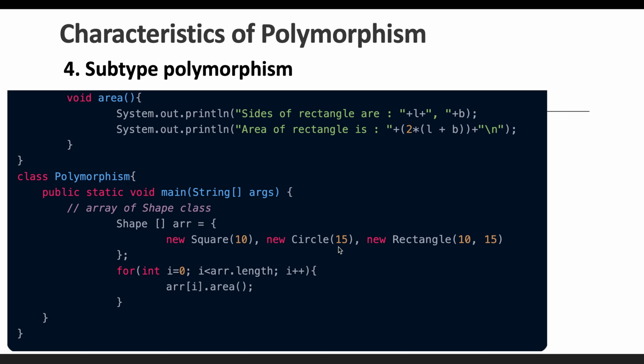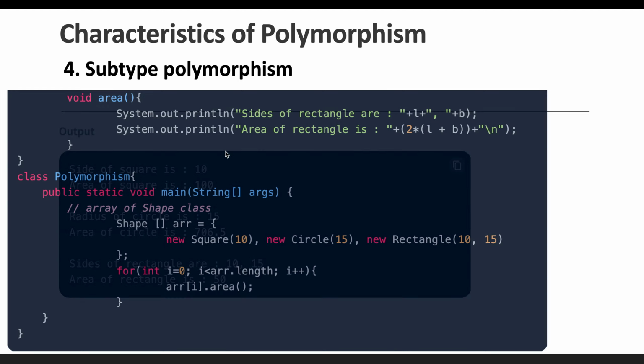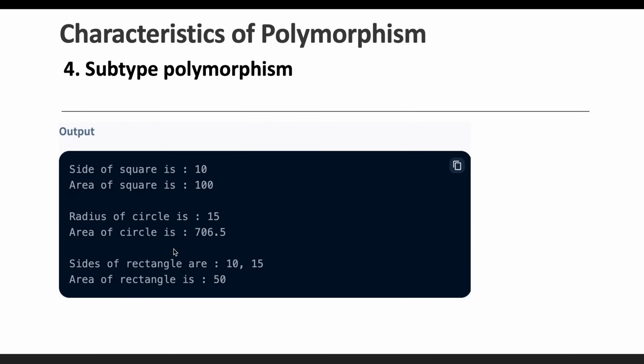This variable value is going to be assigned to the subclass, and since we have overridden this area method inside the subclass, it is going to use that and perform the operations. So we have created an array of shape, and then we are iterating and calling the area method of each class. If you run this program, you will see the output something like this.